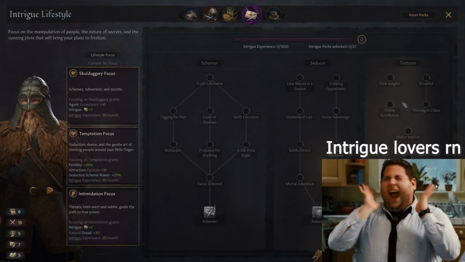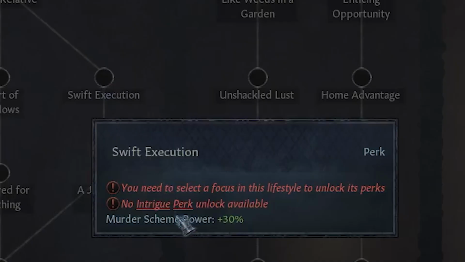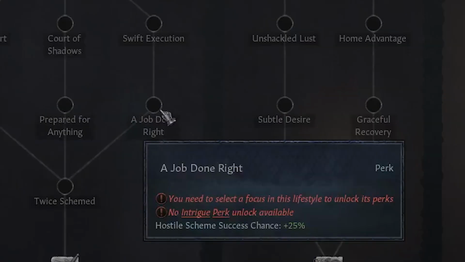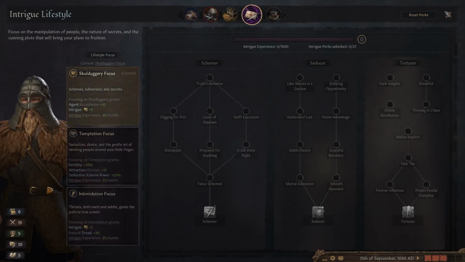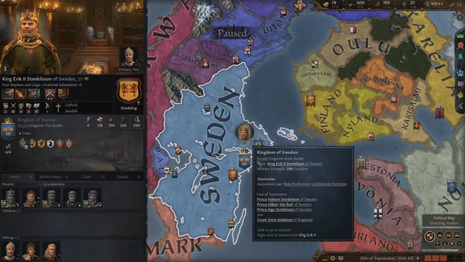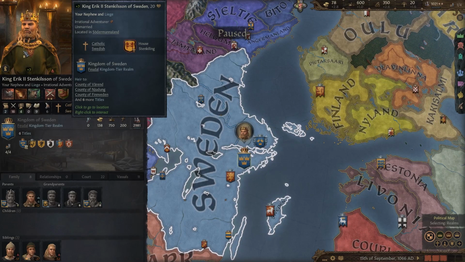But as is often the case with these difficult starts, it helps to go down this schemer tree here, so you can pick up some useful perks, such as this one, which increases your murder scheme power, or a job done right, which also increases the hostile scheme success chance. And I think the focus that we are going to go down is this first one here, because it gives us not only a little bit more intrigue, but it also increases the chance that agents will accept to join our murder factions. One good thing about our nephew, who is our king, is he actually has 0 intrigue, which obviously is terrible.